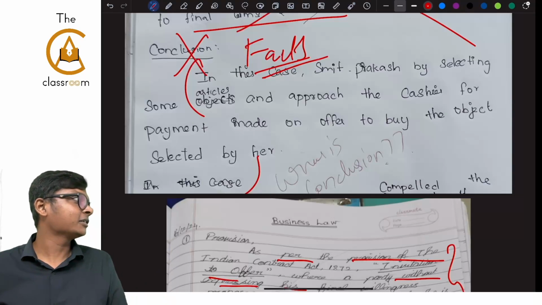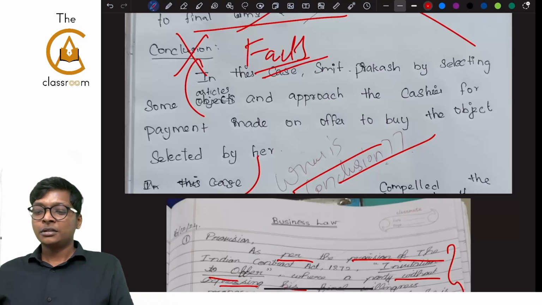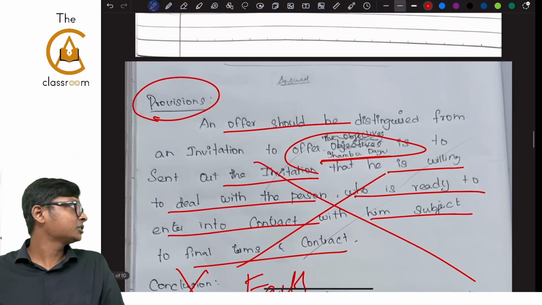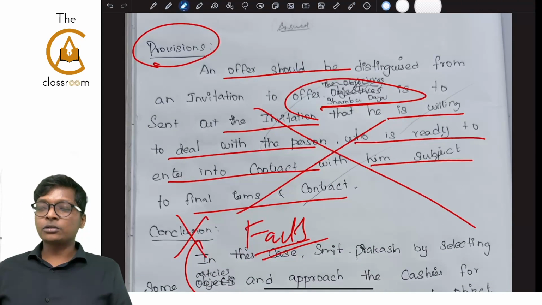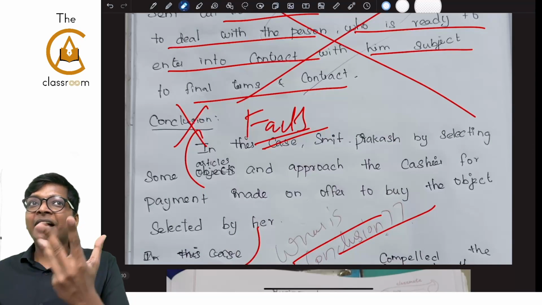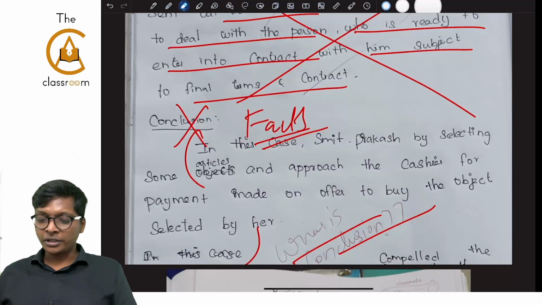Where is the conclusion? Not there. Why will the examiner give marks? Wrote some random provision, very informal language, then wrote this conclusion, calling it facts. 3 marks. How can you expect even half a mark? Are you getting it, guys?